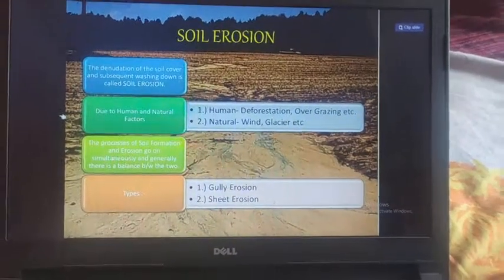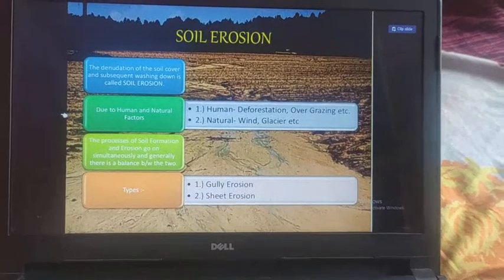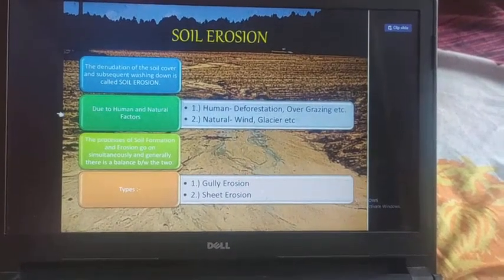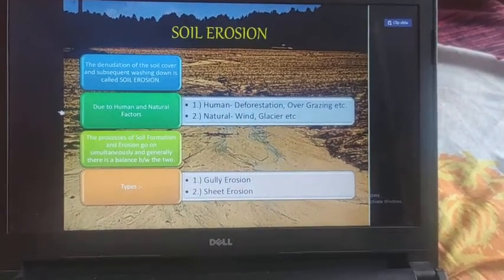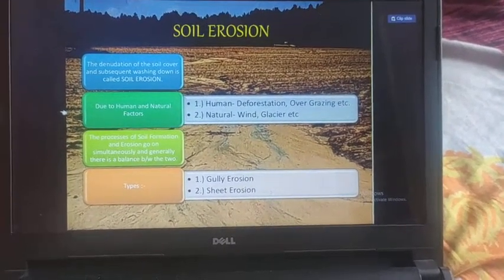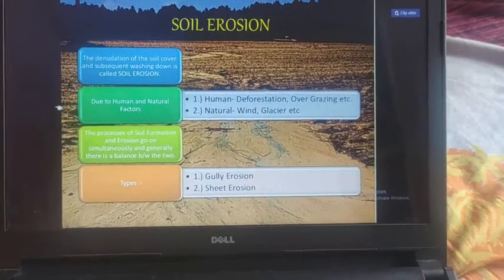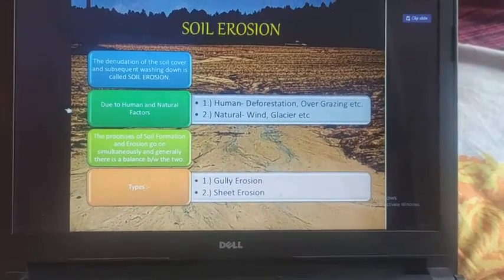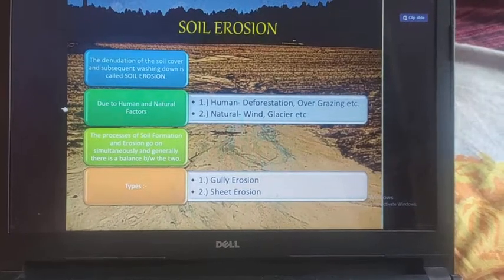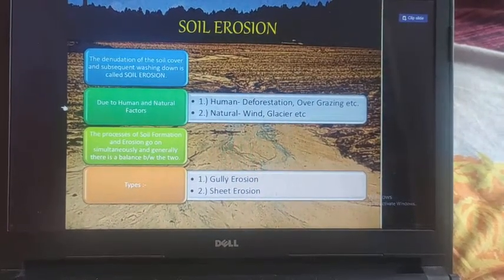The human factors responsible for soil erosion are deforestation, overgrazing, construction and mining, while the natural factors responsible for soil erosion are, dear students, wind, glaciers and water.